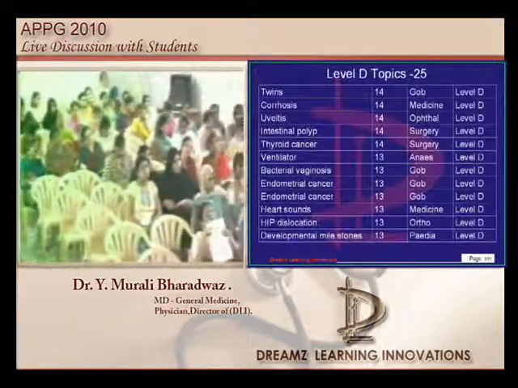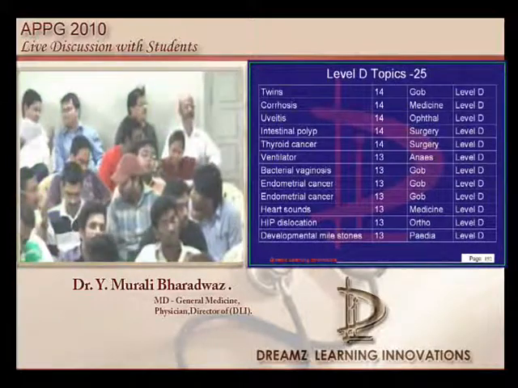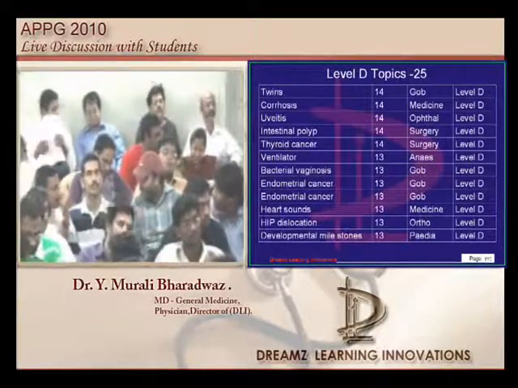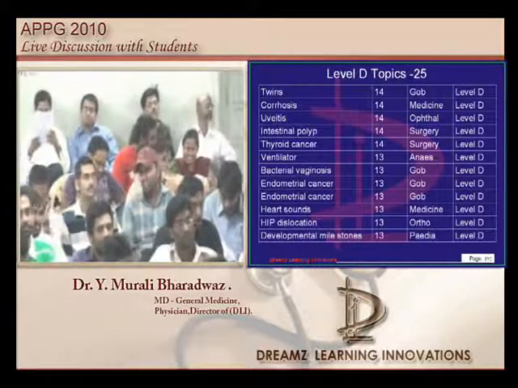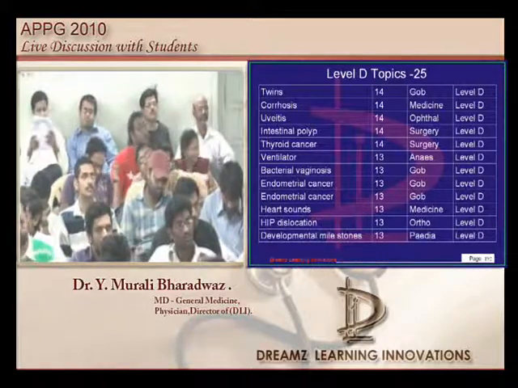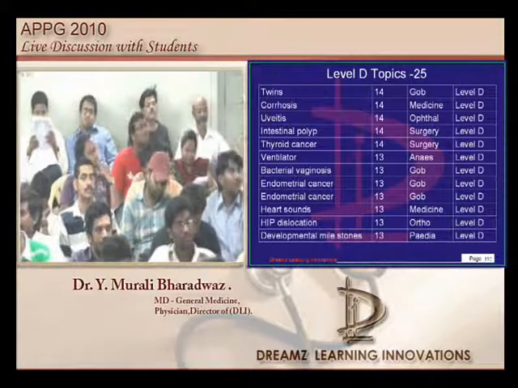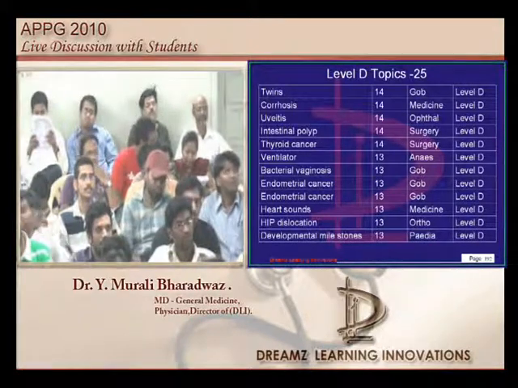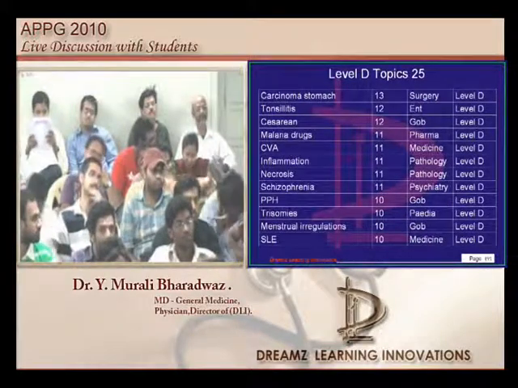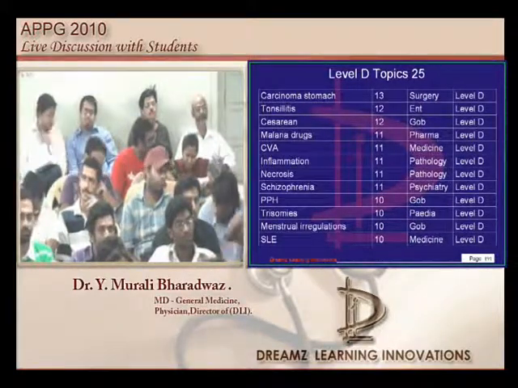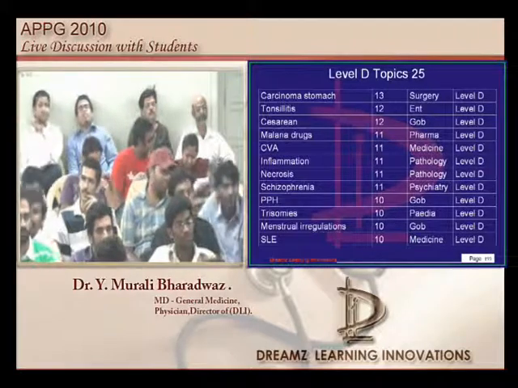Now that completes our level C topics. Now what are level D topics, doctor? Which had been asked between 5 to 10 times, and there is a good amount of chance. There are about 25 topics like that: schizophrenia, postpartum hemorrhage, trisomies, SLE, intestinal polyp, thyroid cancer, ventilator settings, inflammation, stroke, tonsillitis.